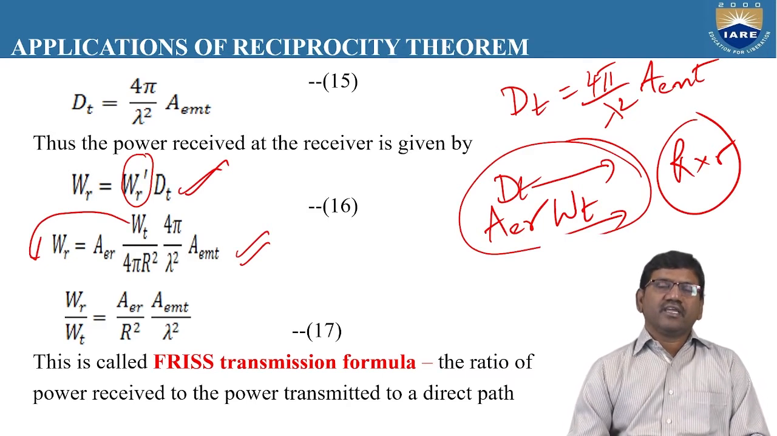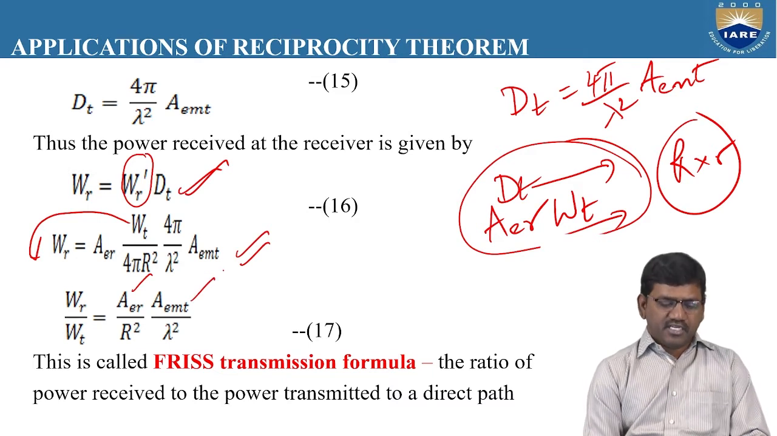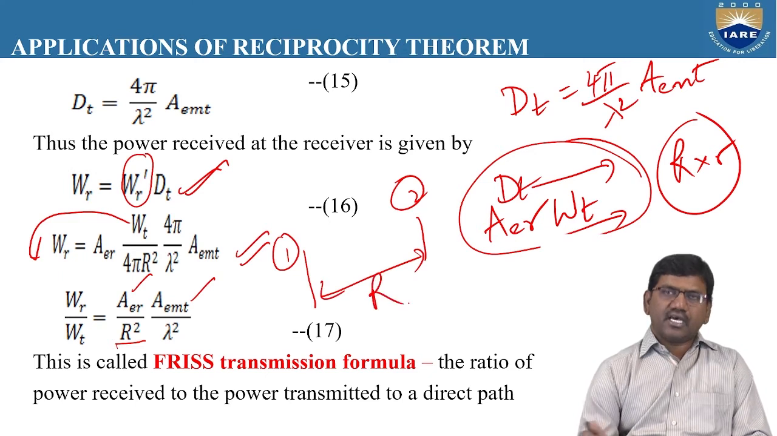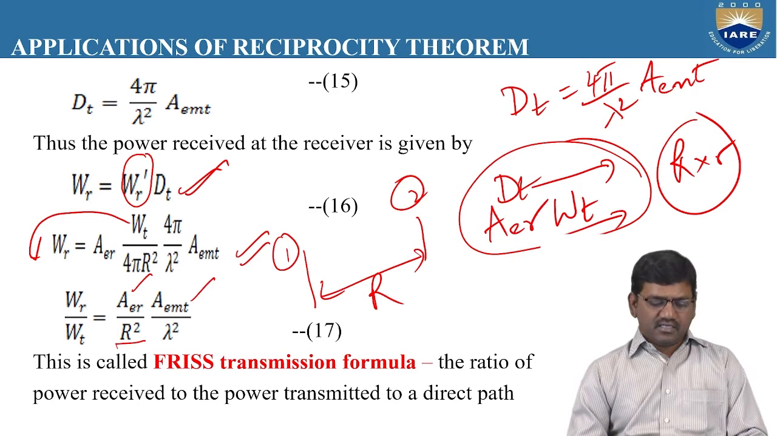we can write it as the ratio of power received to the power transmitted. The ratio of power received to the power transmitted depends upon the effective aperture area of the receiver, the effective aperture area of the transmitting antenna, and also the distance R. So here the distance R represents, if this is antenna 1 and this is antenna 2, the distance between the two antennas is taken as R.